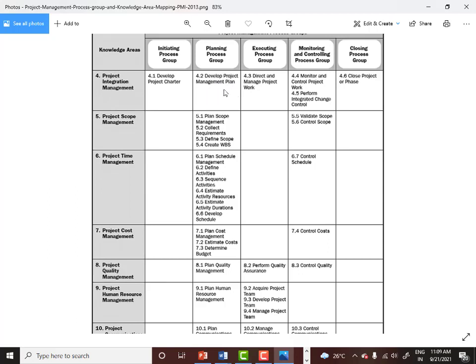See, I told you project management plan is such an important document inside your project, because the plan is going to tell you how my project is going to succeed, how my project is going to flow. So now planning is nothing but saying what you are trying to do, what you are trying to achieve and how you are going to achieve it. But executing is doing what you are saying.